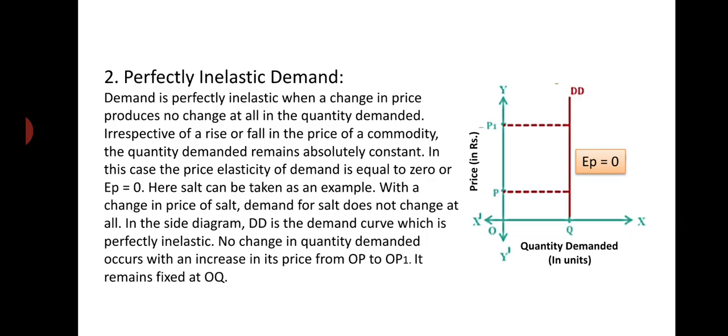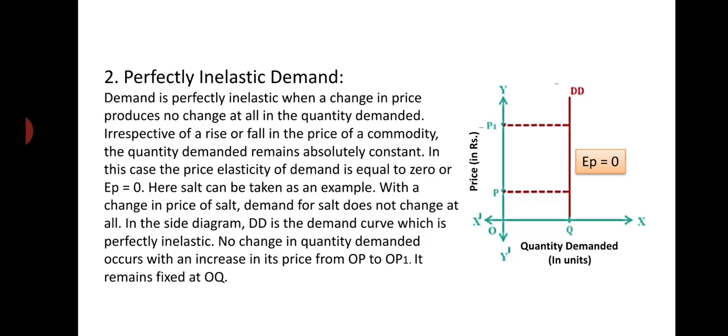In the side diagram, demand remains constant at OQ. Initially price was OP, quantity demanded was OQ. When price increases from OP to OP1 by PP1, quantity demanded does not change at all. It remains at the constant level as before, at OQ. OQ is only demanded. Whatever may be the change in price, it may rise, it may fall, there is no change in demand. So demand changes by 0%.